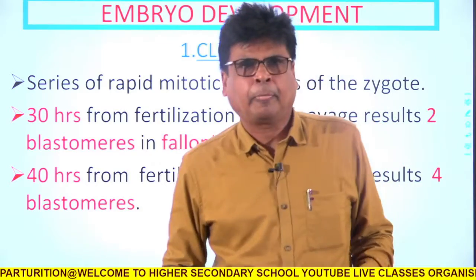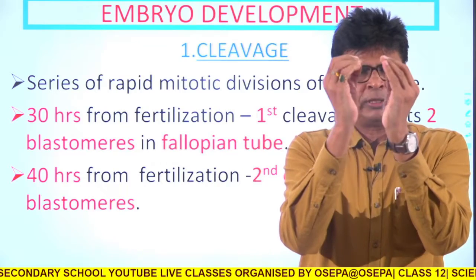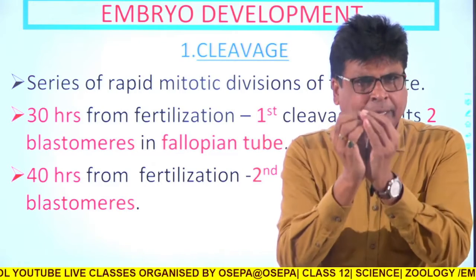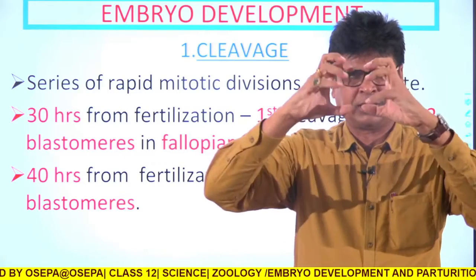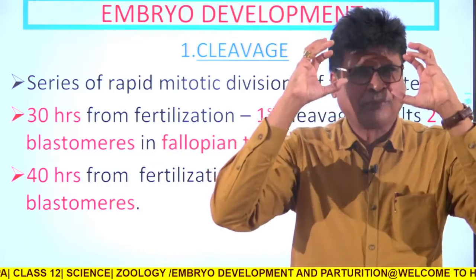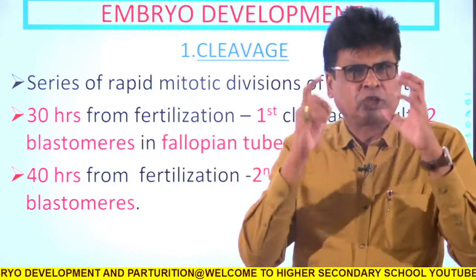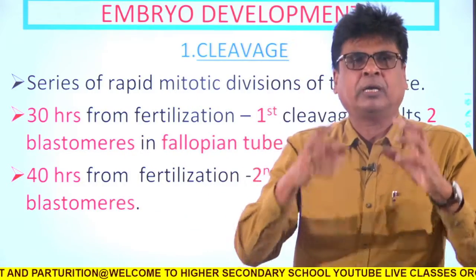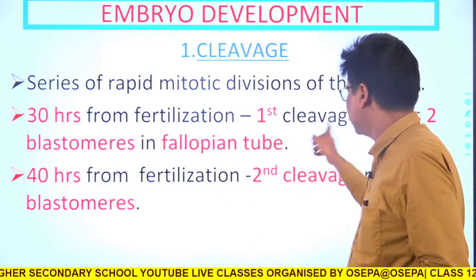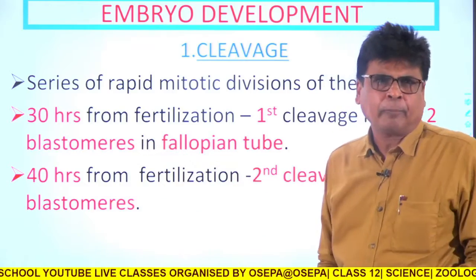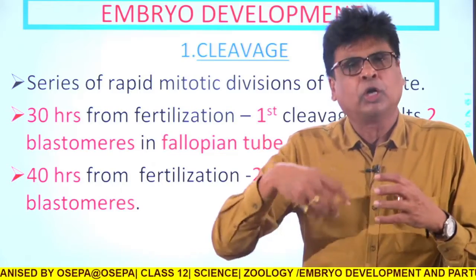You just remember. For example, this is a cell, and this is the zygote. This zygote first undertakes one cell division, so it becomes a two-cell structure. This is one cell, this is another cell. The first cleavage, the first mitotic division of the zygote, divides it into two daughter cells, and each daughter cell is called a blastomere.